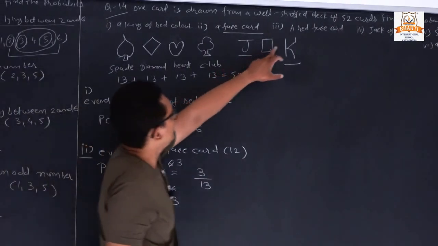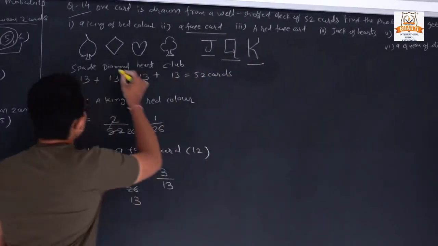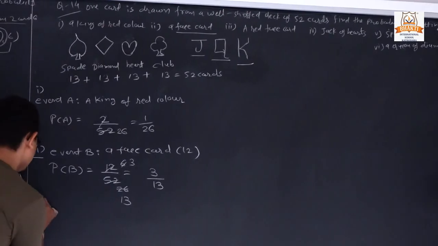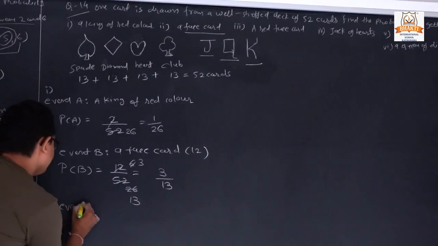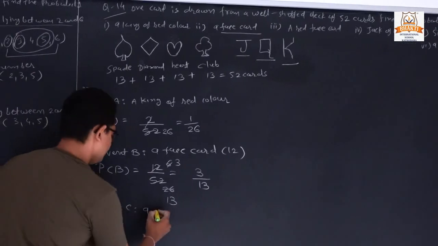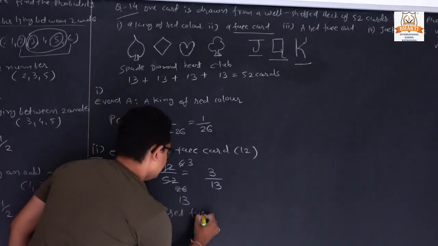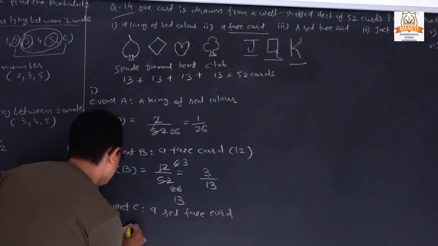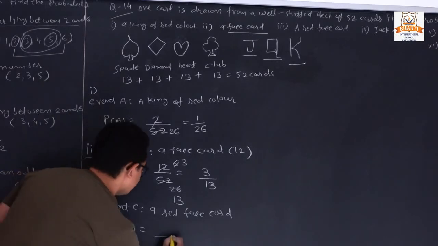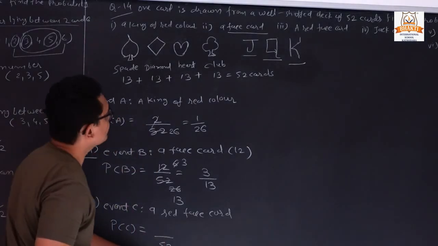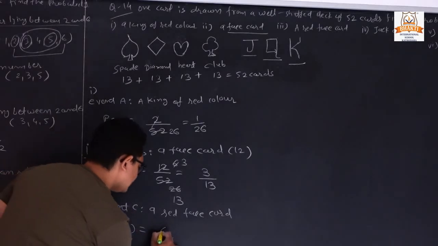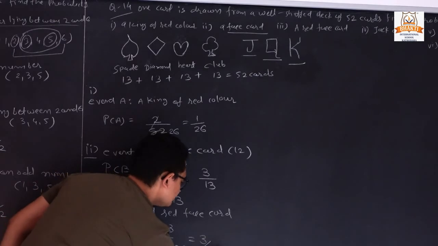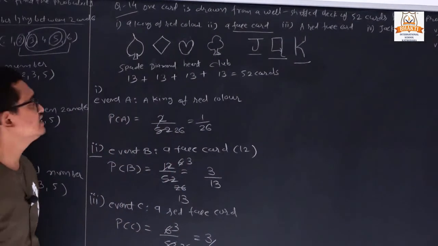Now next, a red face card. We have only 6 cards which are red color face cards. So third, event C, a red face card. So P of C is equal to, in total we have 52 cards. Out of 52 cards, how many are red face cards? 6. So here 3 upon 26. So the answer is 3 upon 26.